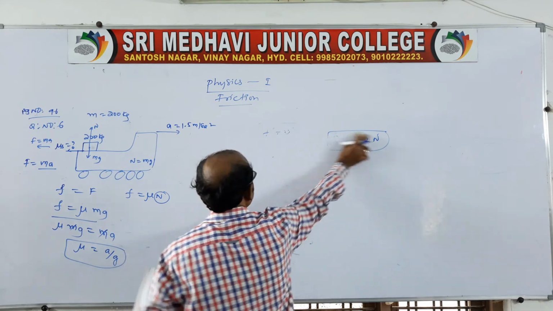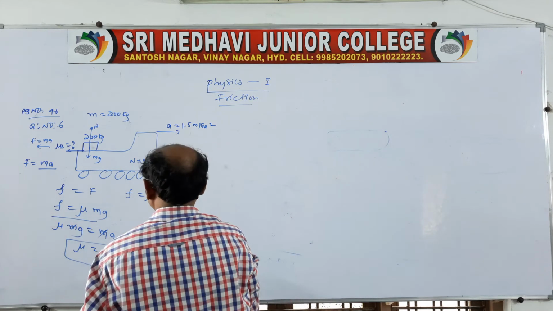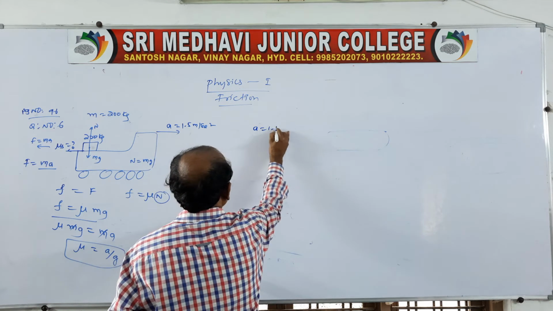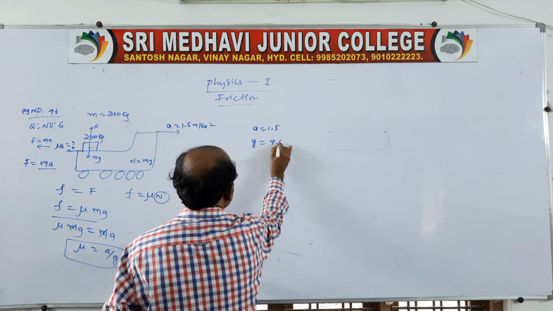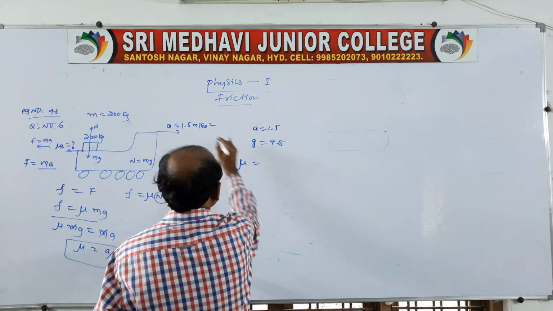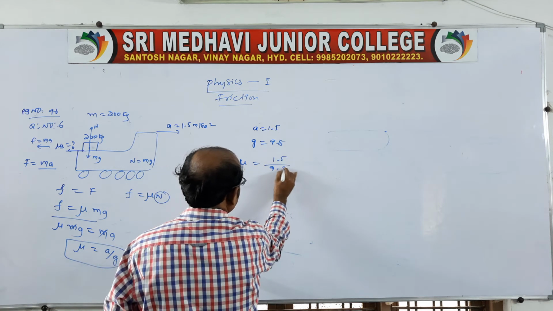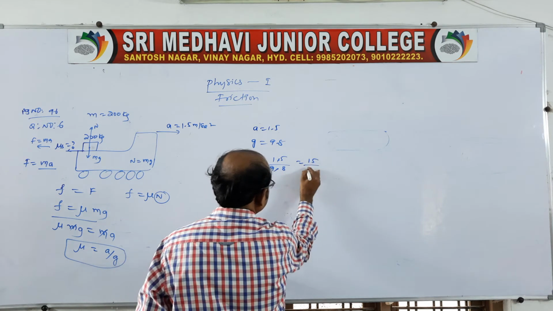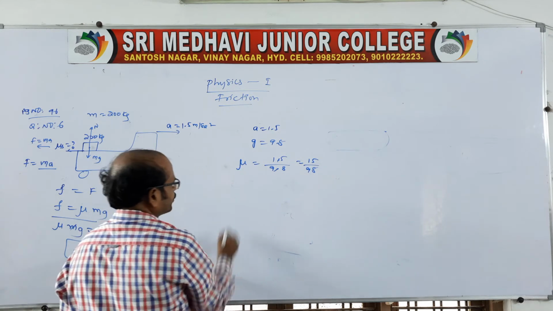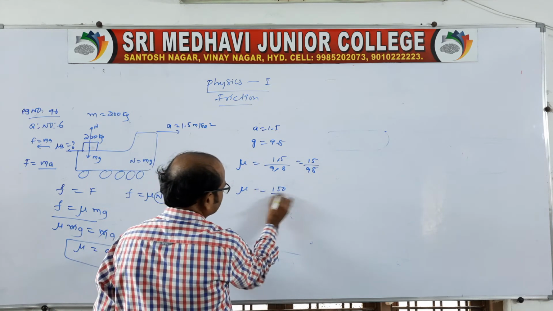Suppose you take g as 9.8, then you will get the acceleration a equal to 1.5. So mu must be 1.5 divided by 9.8. So 15 by 98, you take mu is equal to 15 by 98.